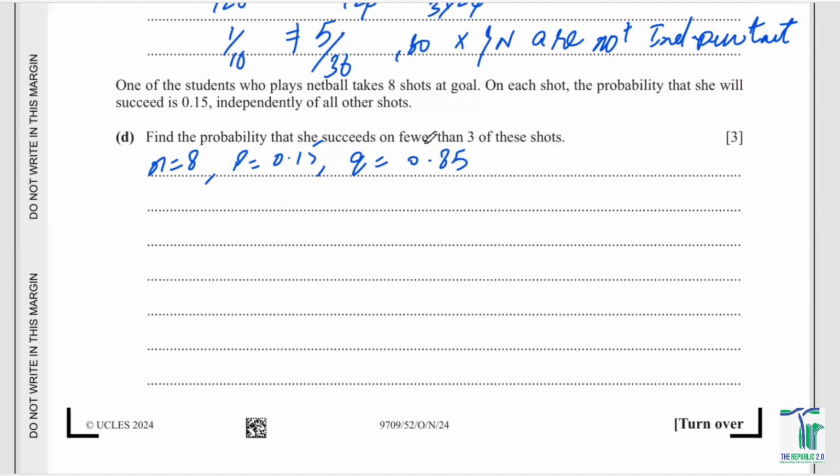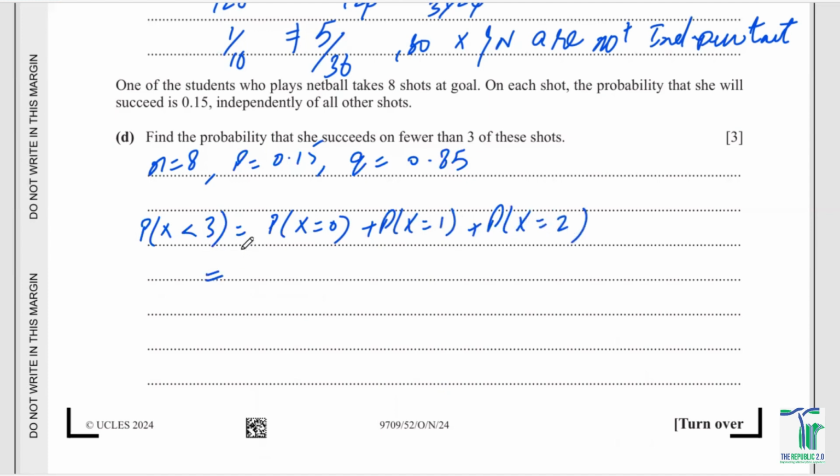Fewer than three. So we just need to calculate the probability of less than three, and this has to be probability of x equals 0, plus probability of x equals 1, plus probability of x equals 2. So we just need to use the combinations for that.